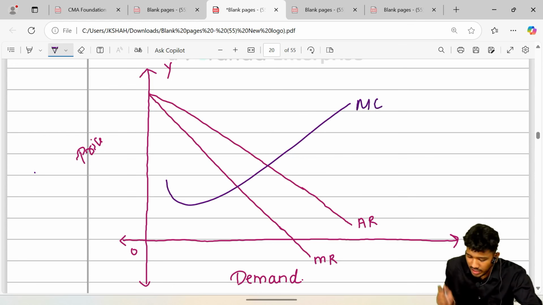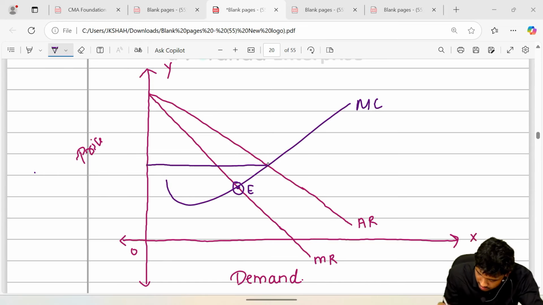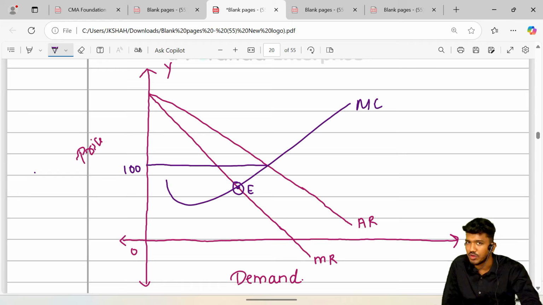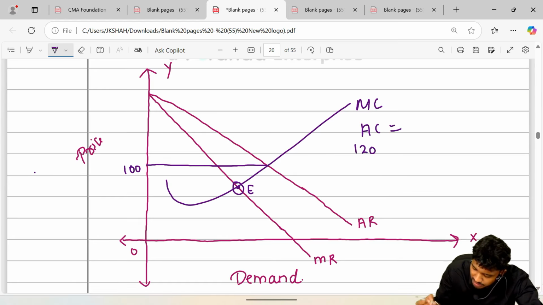Marginal cost curve. Okay, now we have got equilibrium. This point is equilibrium point. Now this is revenue point. It is rupees 100. We sold the product for rupees 100. We got into pocket rupees 100. Okay, let's see cost क्या था. अभी the product was produced for rupees 120. Okay, and in order to produce one product we require both the cost, that is average fixed cost, at the same time variable component, both are being required.